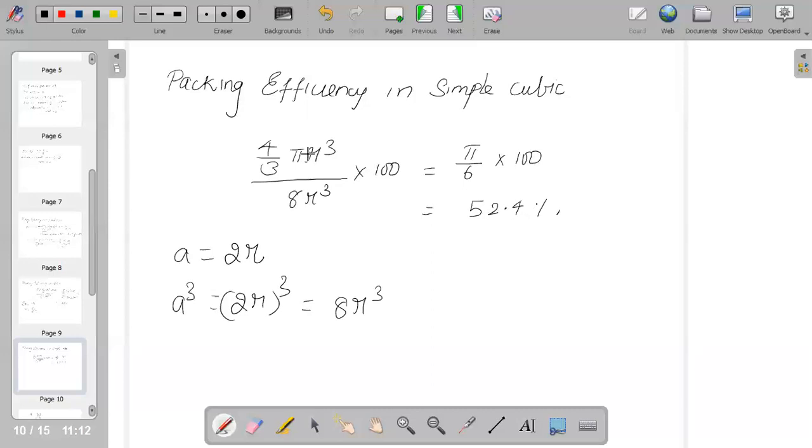52.4%. So we all know that the packing efficiency basic formula says volume of one atom into 100 divided by volume of the cubic unit cell. So here the volume of the cubic unit cell you are getting to be 8r cube. Volume of one atom is 4 by 3 pi r cube, and into 100, which gives you 52.4%. So from these 3, when you have calculated, you could say that CCP and HCP will have maximum packing efficiency.